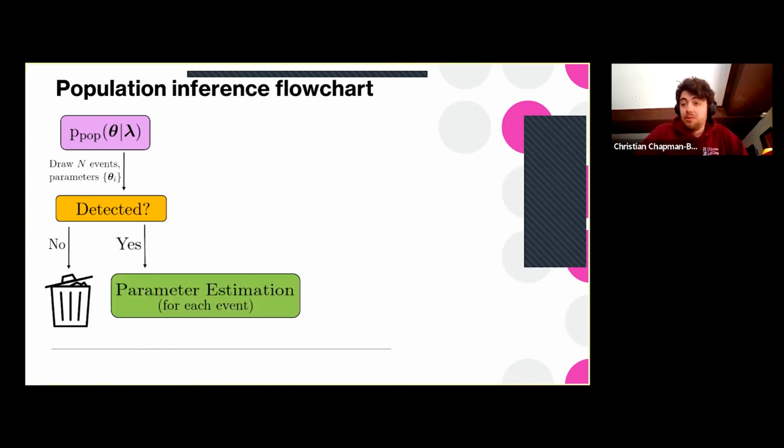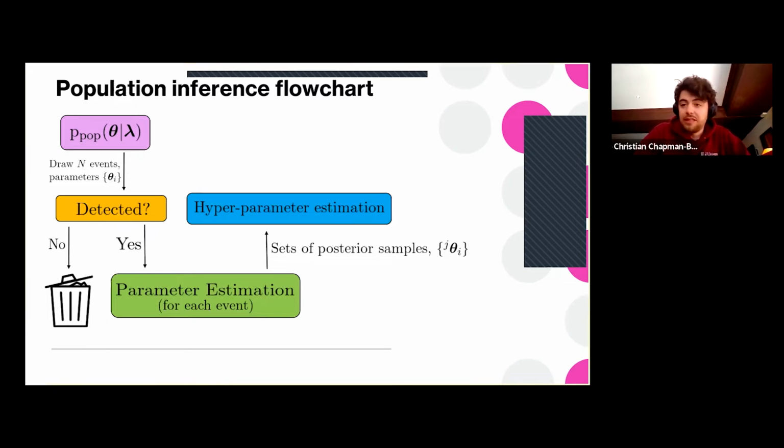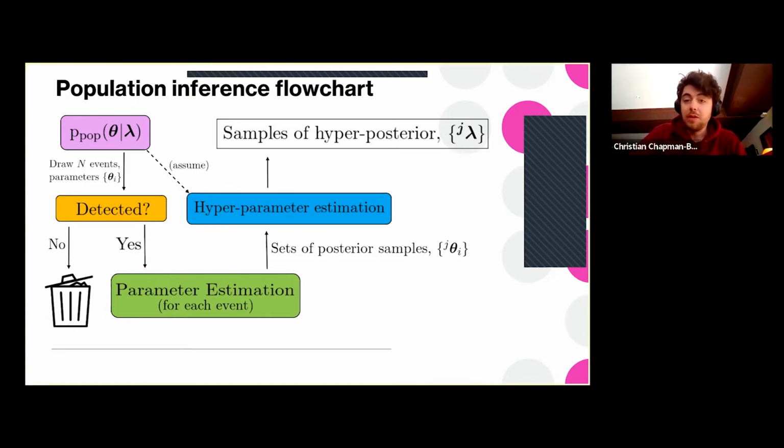So we can input them into parameter estimation. That gives us some information about the parameters for the individual events. That will give us sets of samples from the posterior from each event. So some subset of the original events, the detected ones, we have the information about their parameters. We can then input these into a second stage of parameter estimation, hyperparameter estimation, where we are specifically trying to infer the hyperparameters, lambda. So in principle here, we assume that we have got the correct population model. As we're simulating everything here, we can assume that that's the case. It's another story for another time about whether or not knowing the right population, how much that will affect your results. And you end up with some samples of the hyperposterior.